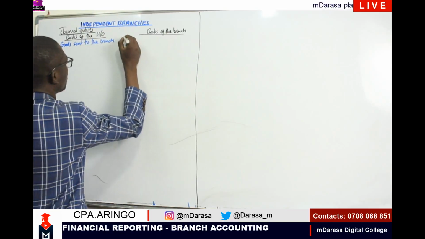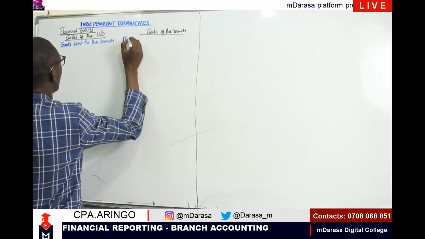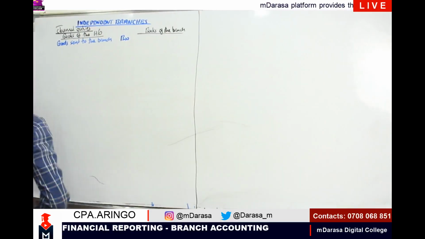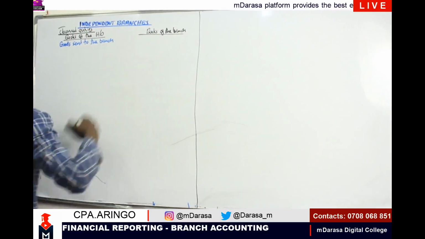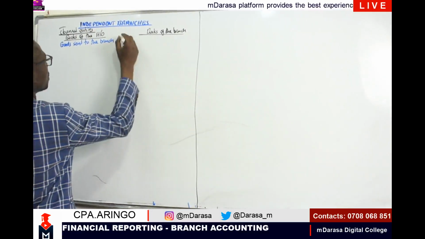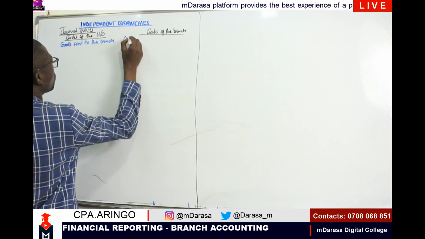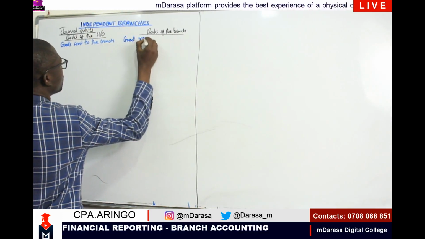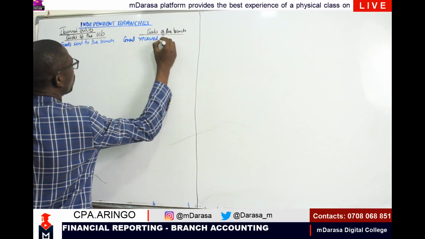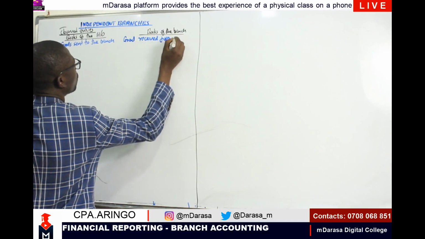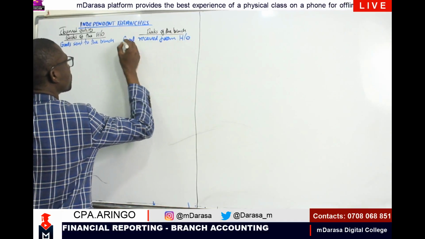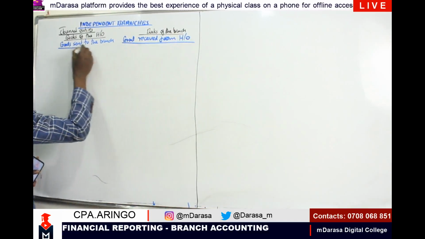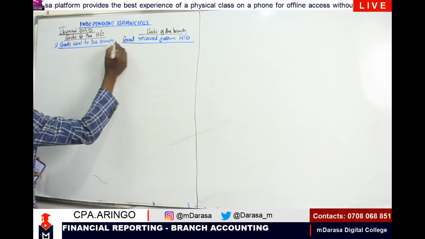And here we'll be looking at goods received from the head office. So this is our entry number one.